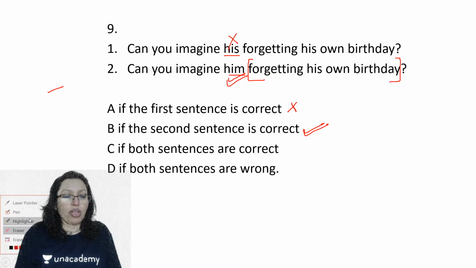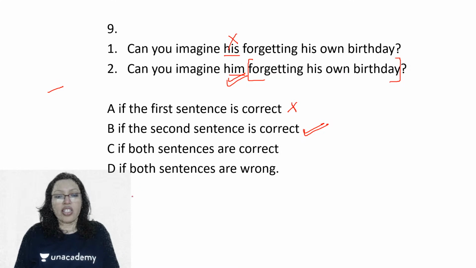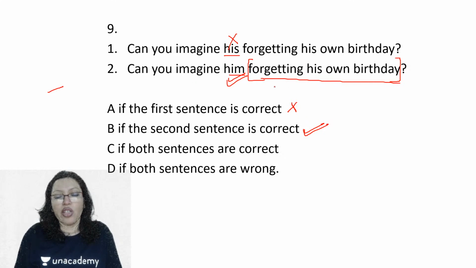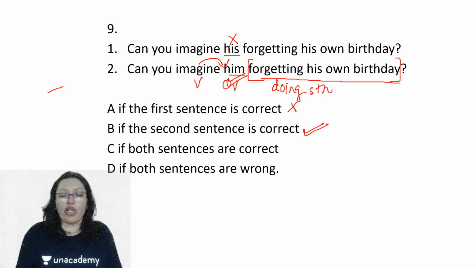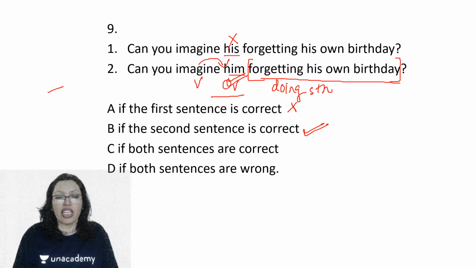Okay, Dimple, it's very simple. There are two things. One, can you imagine him something? Now, what should I use? I'm using him doing something, right? So him, can you imagine him? Imagine is a verb and this becomes the object of the verb. So imagine him, that is absolutely right.